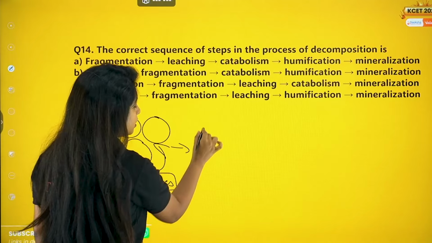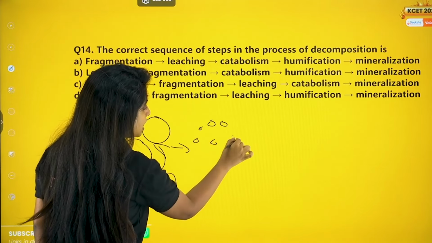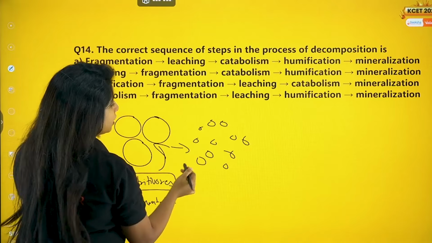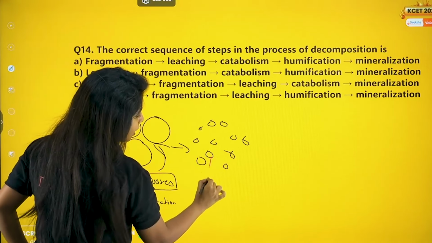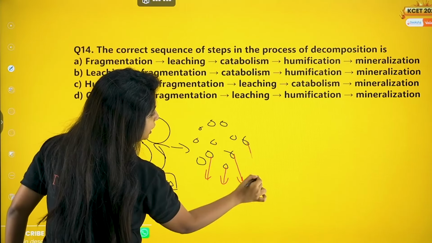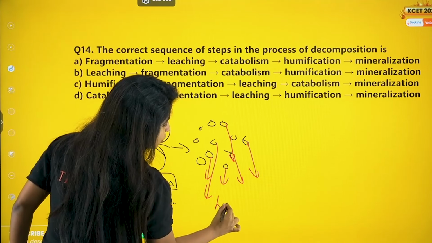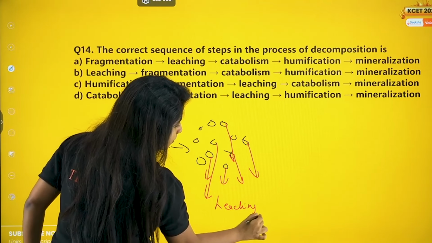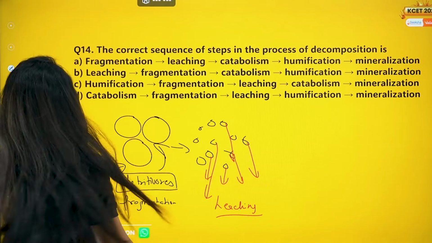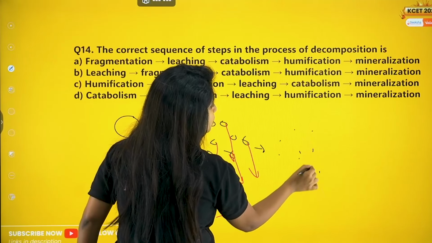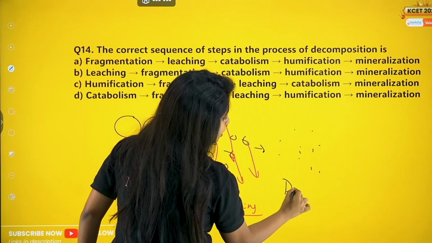Now we have broken down the things, and obviously there will be certain water soluble content which can quickly seep into the soil. The water soluble content will seep into the soil, and this process is known as leaching. Now whatever is left behind is acted upon by the decomposers.